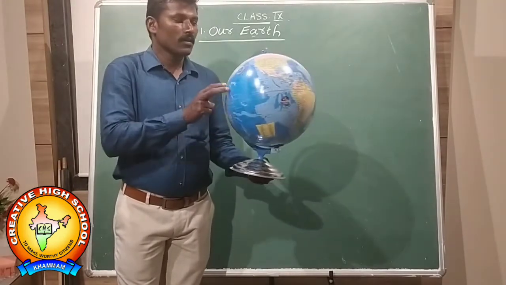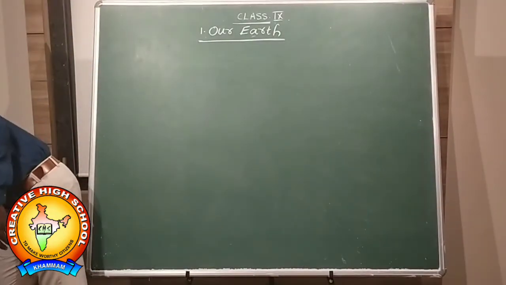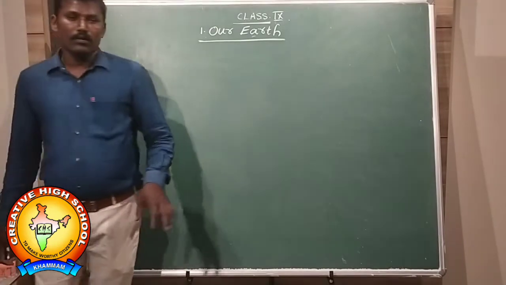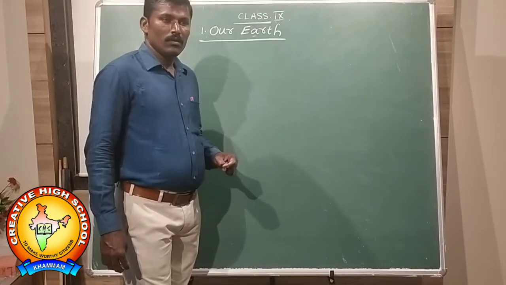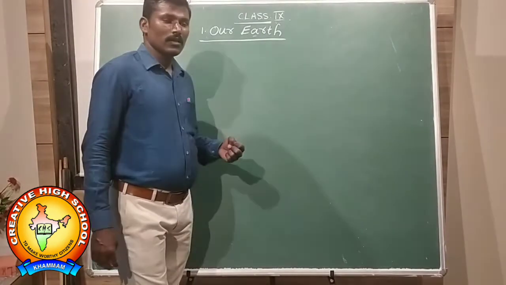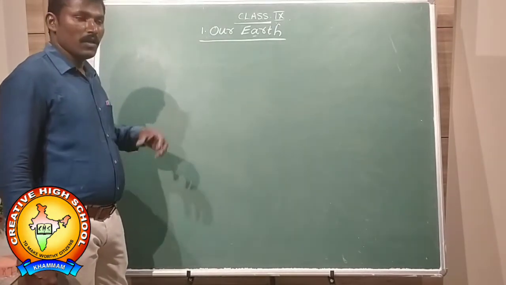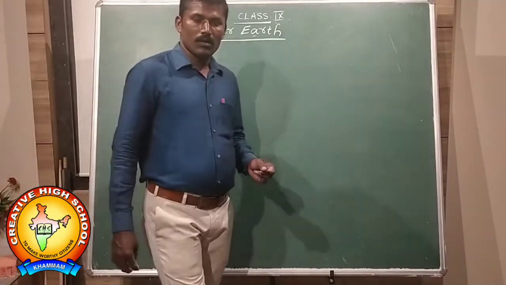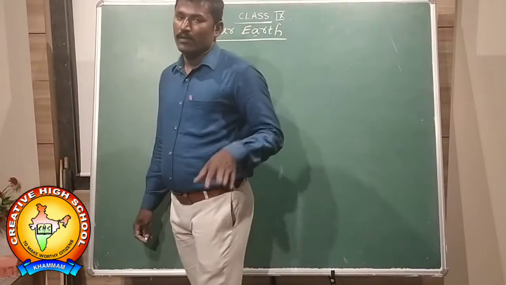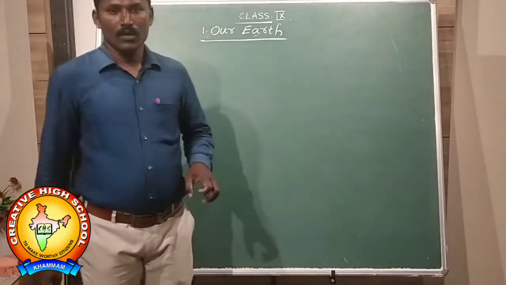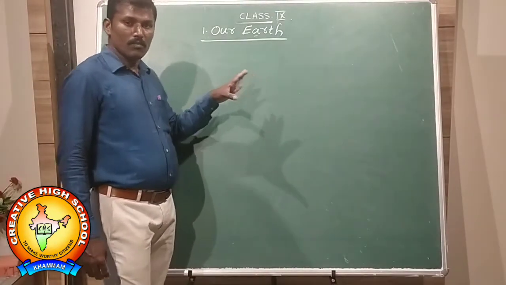The entire Earth we are observing on the globe. Already we discussed the Earth is a planet. On this Earth, including us, so many creatures are living. Small insects are living, and animals are also living. Water bodies are there, land mass is there, forest and mountains, plains.